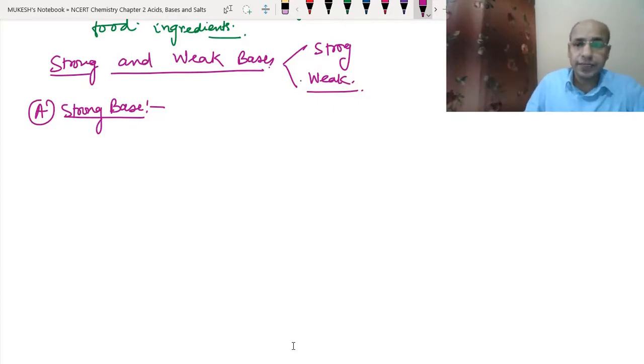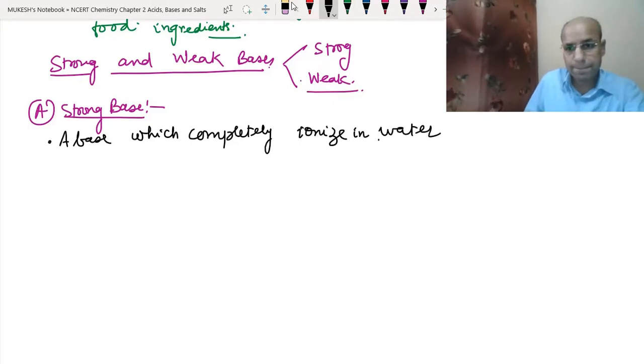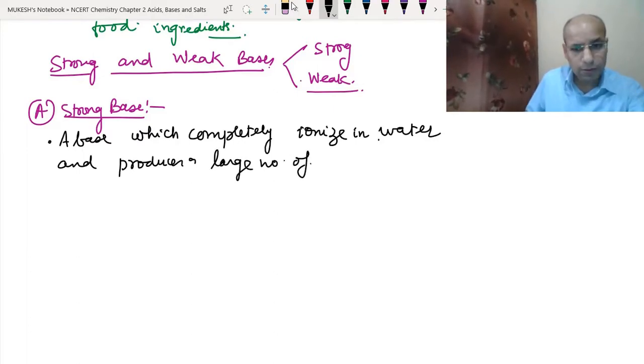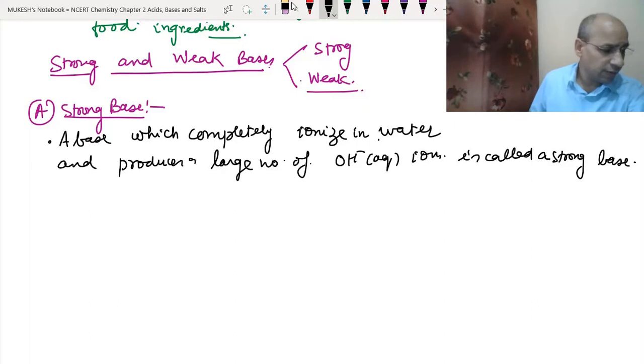So now let's write it. Strong base: a base which completely ionizes in water and produces a large number of hydroxide ions is called a strong base.